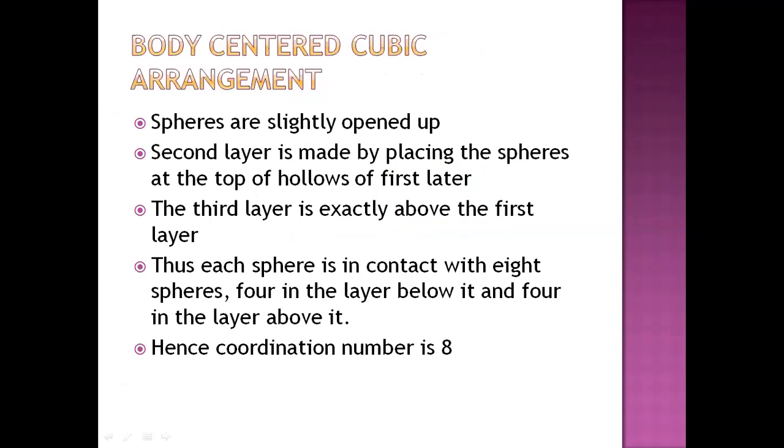Now one more arrangement we have just seen, that is the body centered cubic arrangement. In this type of arrangement, the spheres are slightly opened up. The second layer is made by placing the spheres at the top of the hollows of the first layer. The third layer is exactly above the first layer, meaning AB type of arrangement. Thus each sphere is in contact with 8 spheres, 4 in the layer below it and 4 in the layer above it. And hence in body centered cubic arrangement, the coordination number is 8.